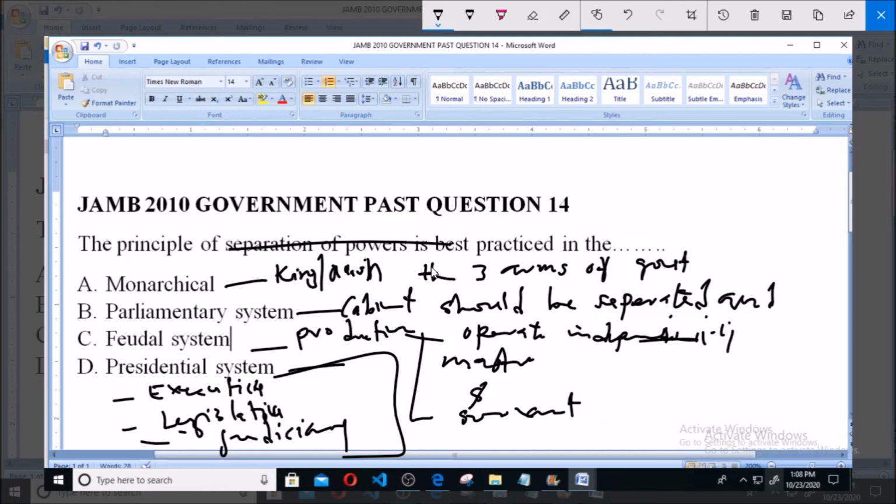So the principle of separation of power is best practiced in the presidential system of government. So option D is correct.